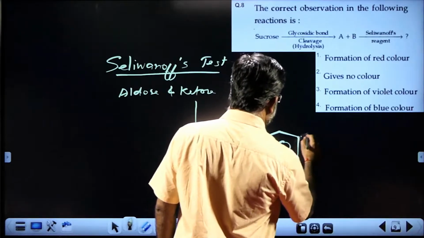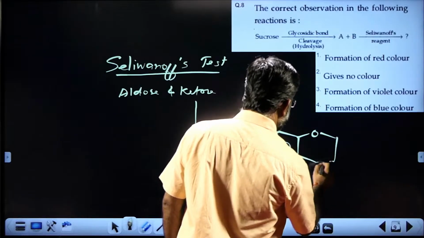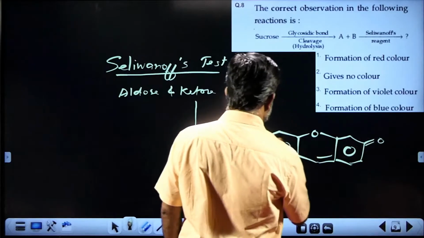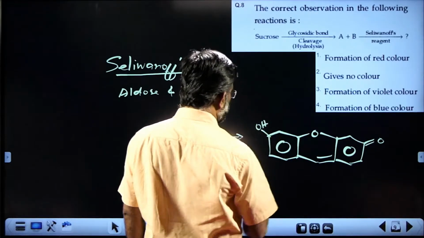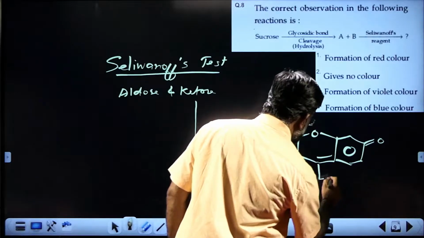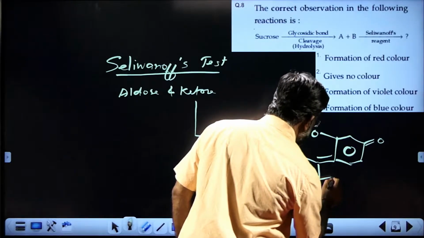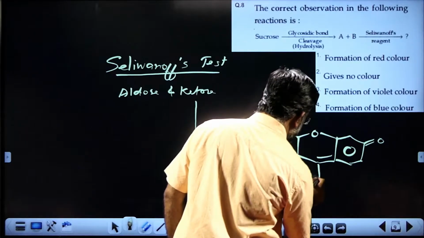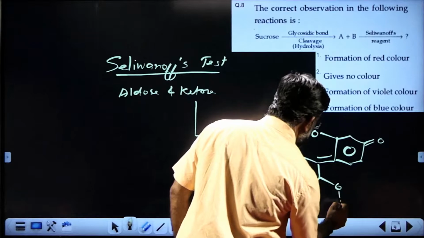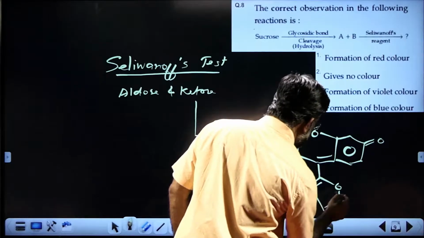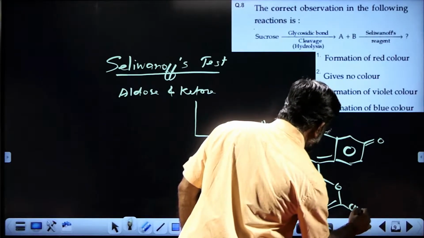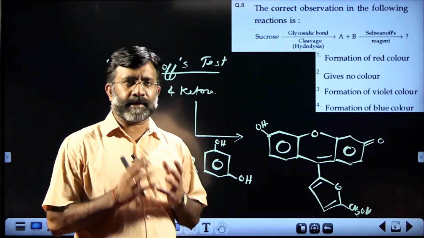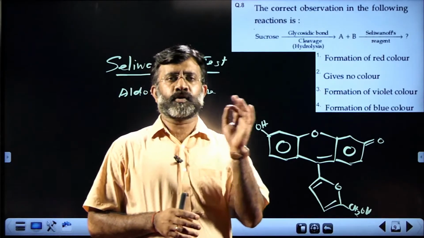This is the red colored product obtained, and it is considered a test for distinguishing aldose and ketose.